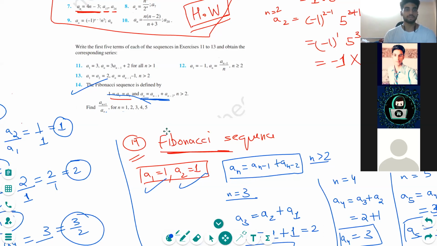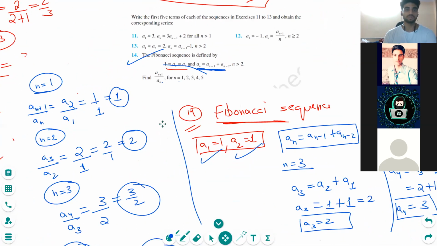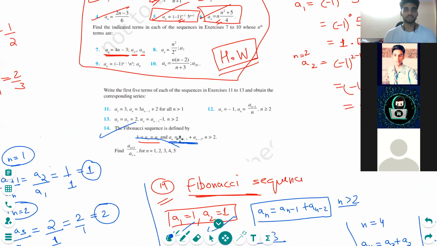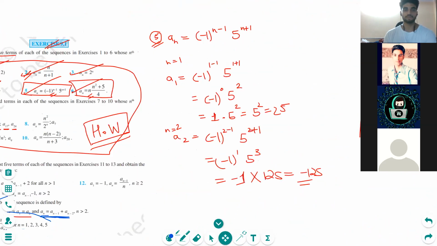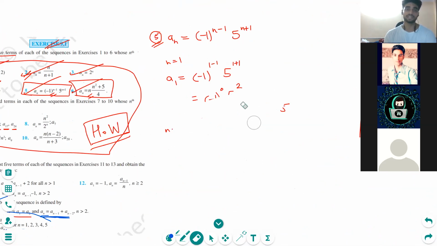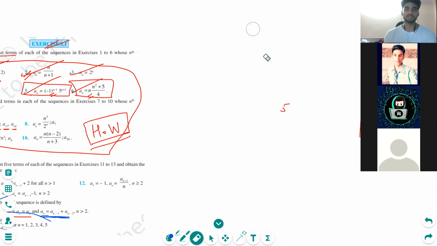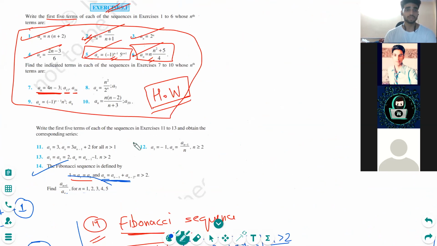So this is our Fibonacci sequence for this one. So this one is clear. Let's do one more question before we move to the next concept, that is arithmetic progression, where we will be revising the basics, which is very important for this chapter. In a similar fashion, we can do these questions now.